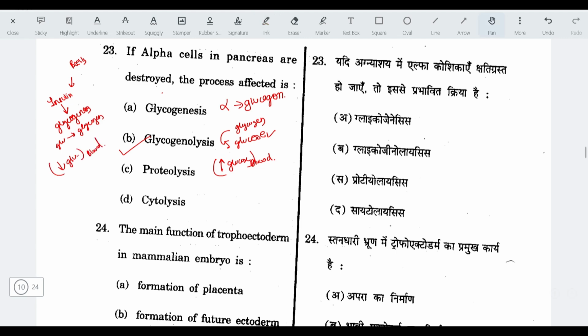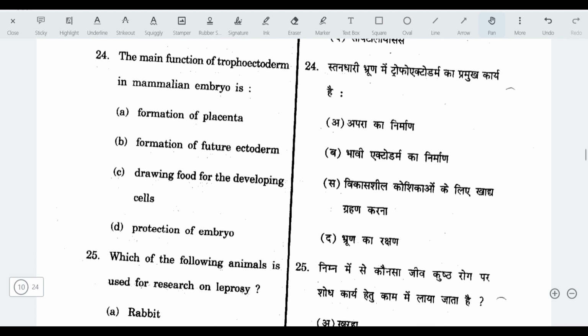Okay. Next question. The main function of trophoectoderm in mammalian embryo is formation of placenta. This trophoectoderm is the outer layer of cells in blastocyst. When blastocyst forms, the outer layer of cells transforms into the trophoblast, which has a crucial role in implantation and contributes to the formation of placenta.